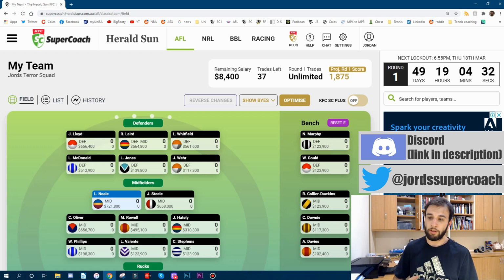But individually, is Jake Lloyd overpriced? Maybe a tad, but he's really difficult to get in. He's super consistent. I don't really want to wait 10 weeks to get Jake Lloyd in if I can. And I think if things start going wrong with other players, he seems like a fullback captain option.